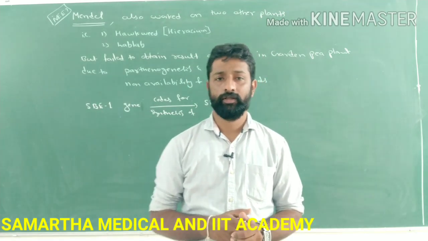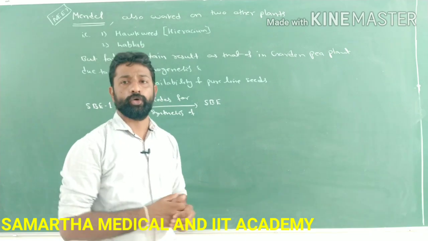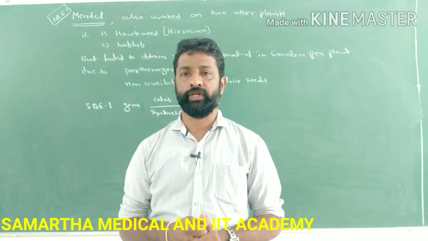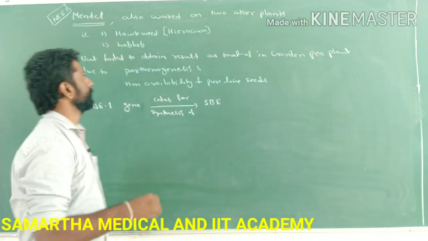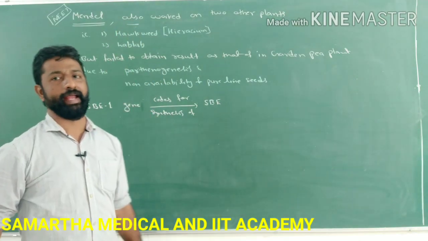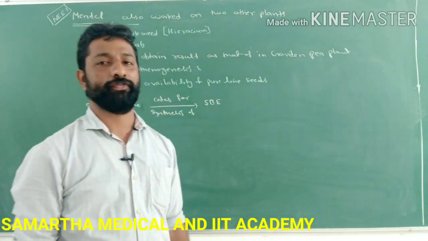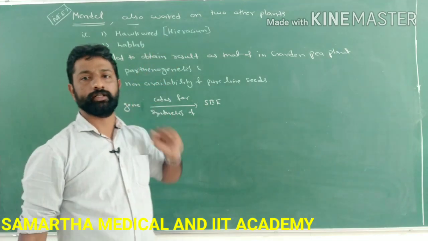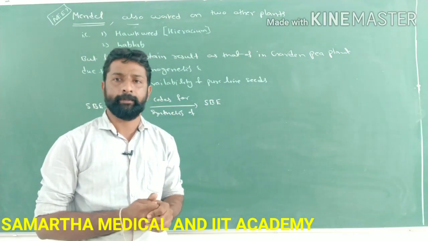He worked on two other plants also, but failed to obtain the results he got in the pea plant.